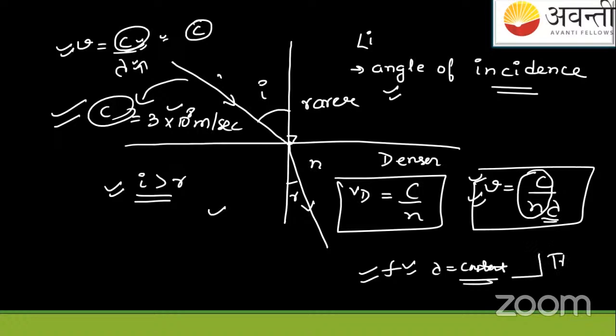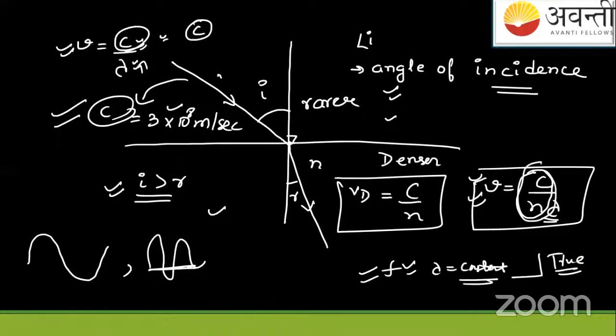But is this true? First of all, tell me the answer. Is it true or false? Because if we take two waves, and for the other we increase the frequency, lambda is decreased, no? So what is happening, students? When the wave enters from a rarer medium to a denser medium, there is a change in both speed and lambda, such that the frequency remains constant. This is the true answer. I'm writing it properly.